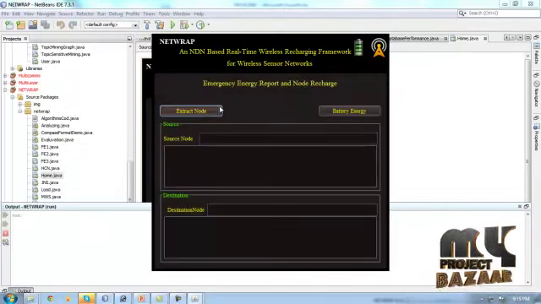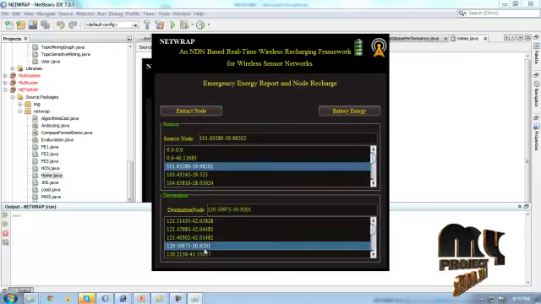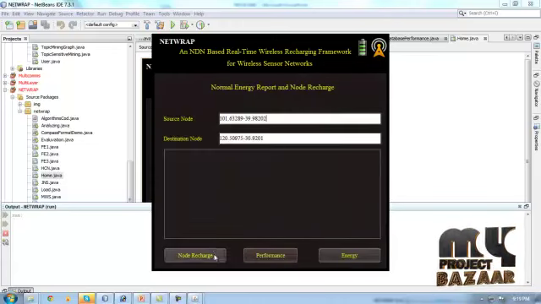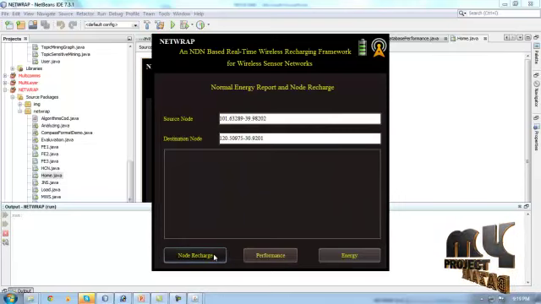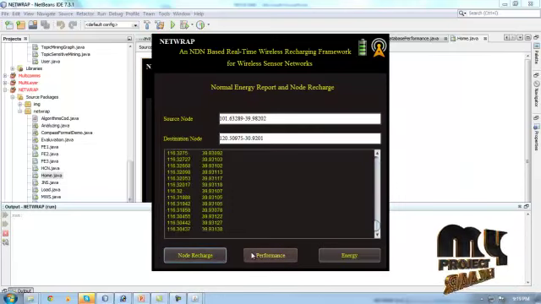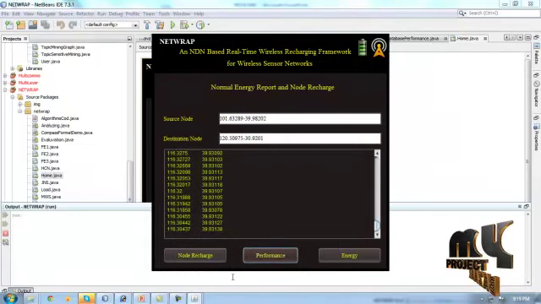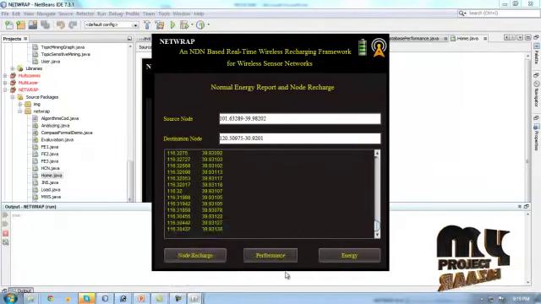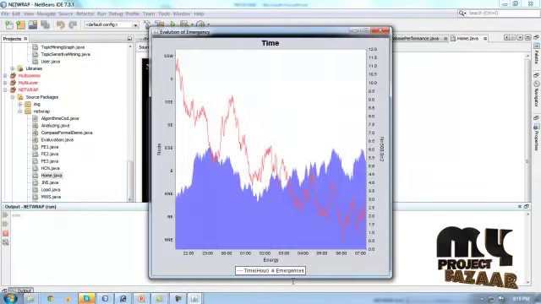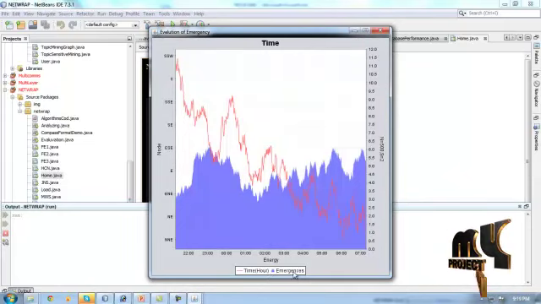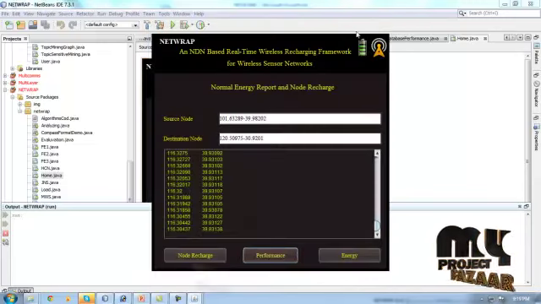The next process is to extract the node from the source and destination. In this source we get the node recharge performance. This is the general performance. So in this final performance, it shows the source node and energy time emergencies based on load communications, and evaluation emergency based on battery charging.